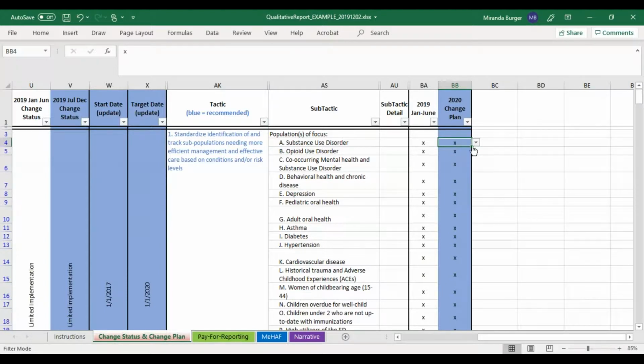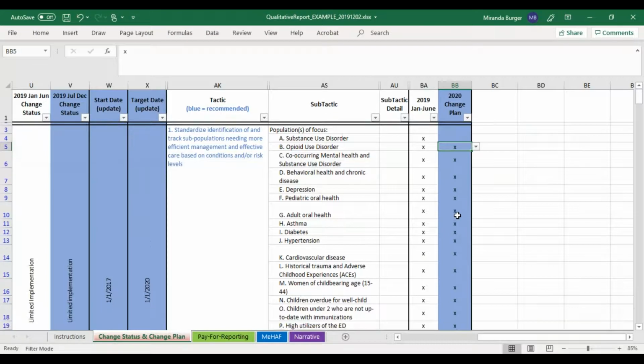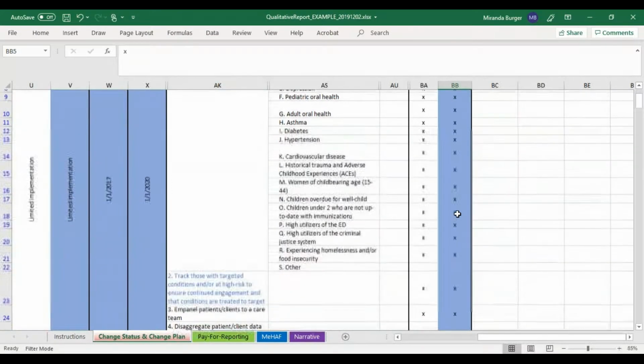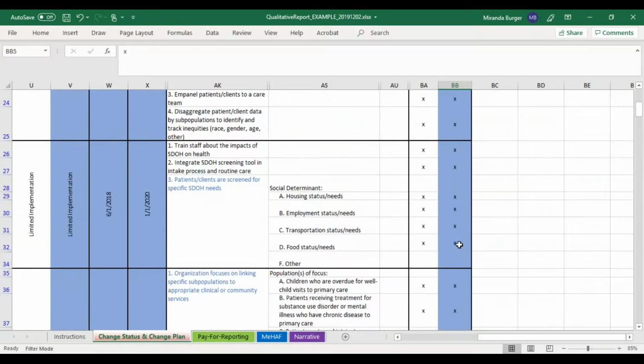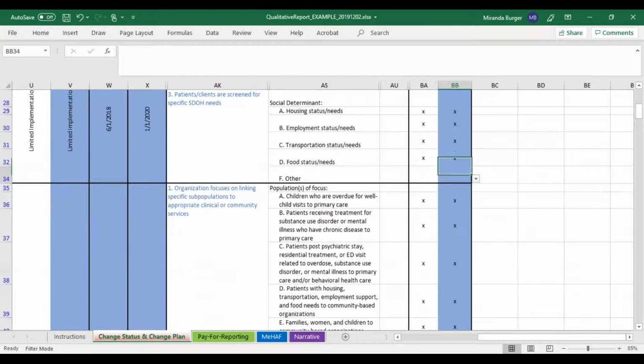So if you decide you would like to make any changes, you can do so in column BB. It is unlocked, and if you decided that you don't want to do something anymore, you could simply remove that X, or scrolling down, if something previously did not have an X and you would like to add one, you can do so by just selecting X from the drop-down menu, indicating you would like to add that to your 2020 scope of work.